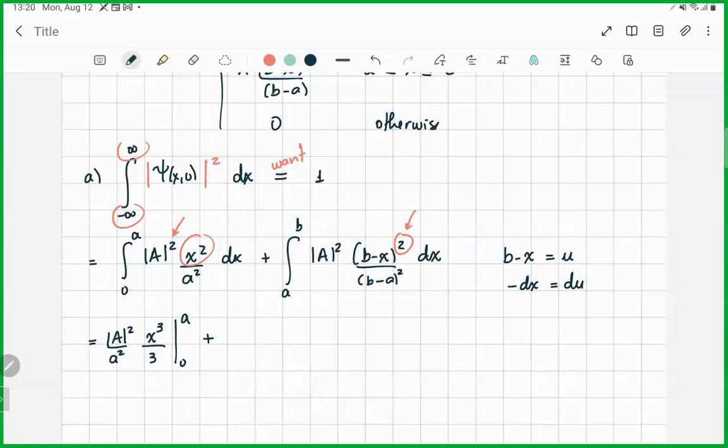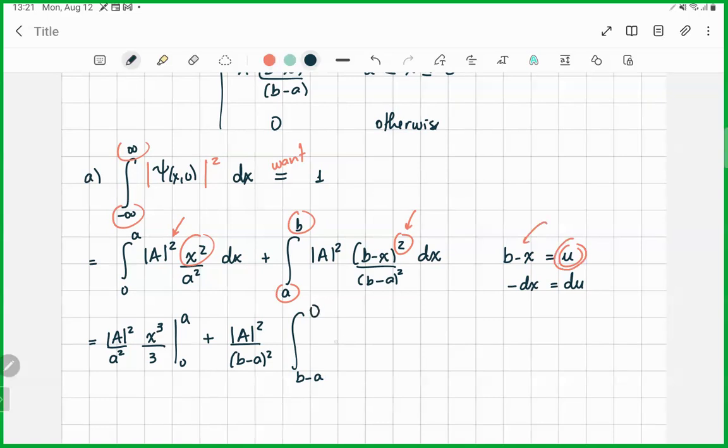When we do that, we put the constants outside the integral, and now this integral goes from a. When x is a, what happens to u? We get b minus a. When x is b, what happens to u? From this equation, we get 0.